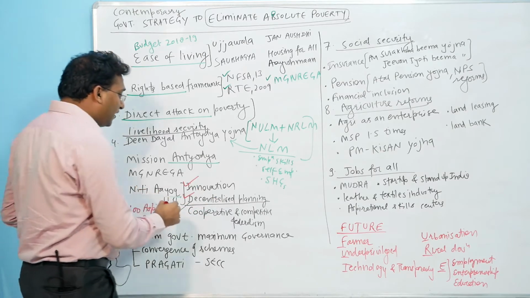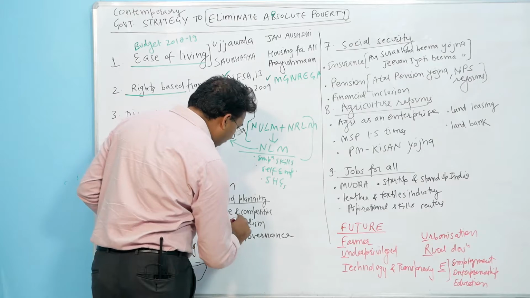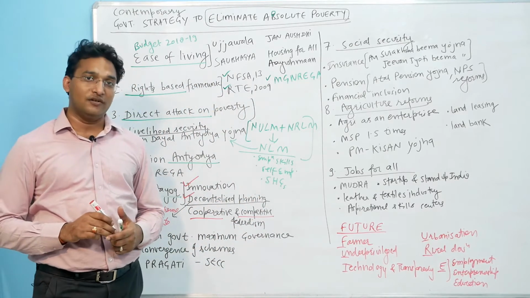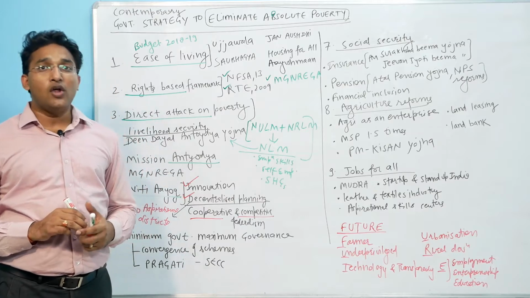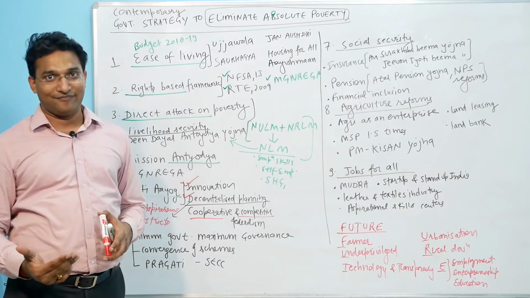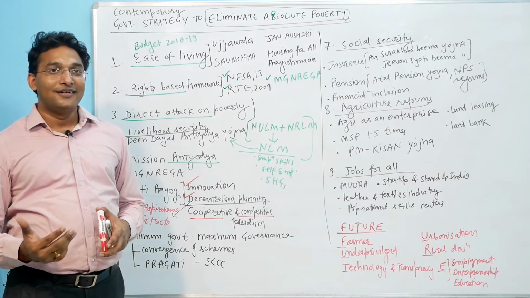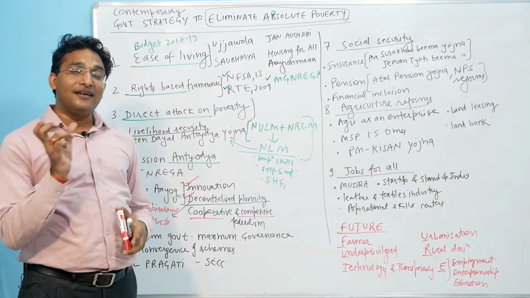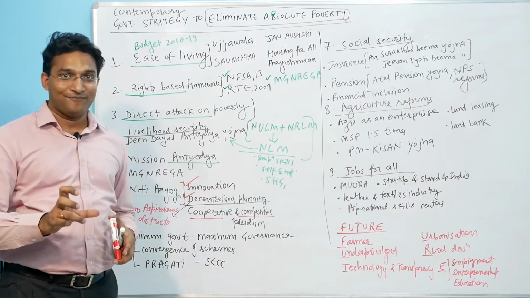We are also involving the states through cooperative and competitive federalism. As I discussed in the Niti Aayog lecture, Niti Aayog is now involving the states with the help of the governing council and the regional councils. When they are involved, they implement the centrally sponsored schemes in a better way.